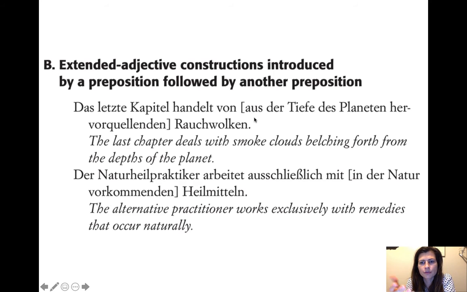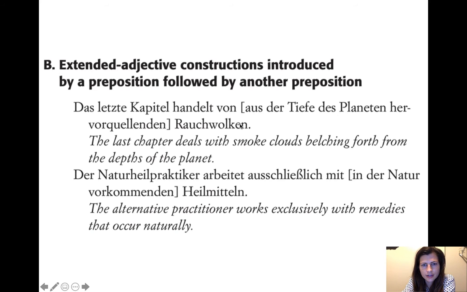They spring forth. Oh, belching, yeah. I'd say Quelle is a spring or a source. So belching forth or coming out as a spring, right? So belching is fine. Then we have smoke clouds belching forth from the depths of the planet.